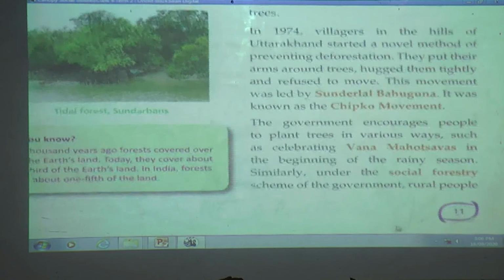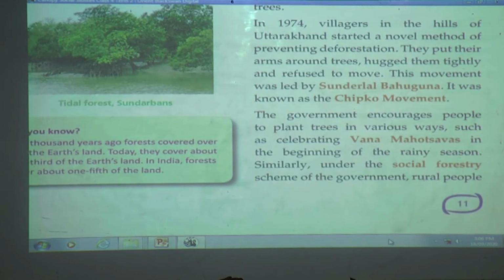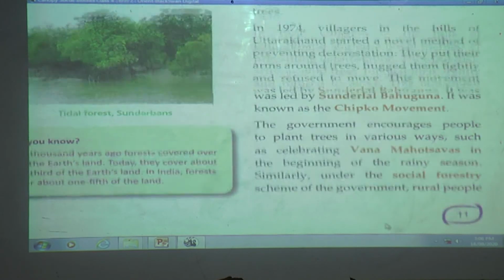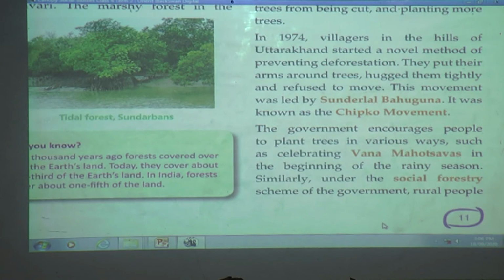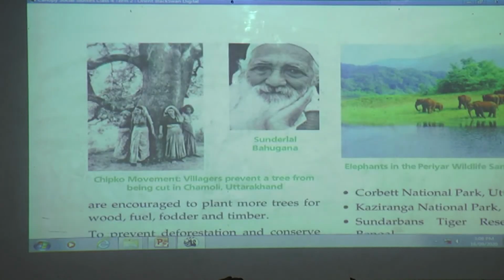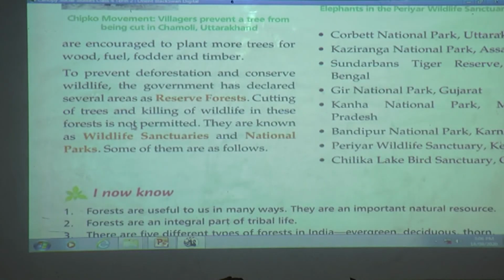The government encourages people to plant trees in various ways, such as celebrating Vana Mahotsavas in the beginning of the rainy season. Similarly, under the social forestry scheme of the government, rural people are encouraged to plant more trees for wood, fuel, fodder and timber.